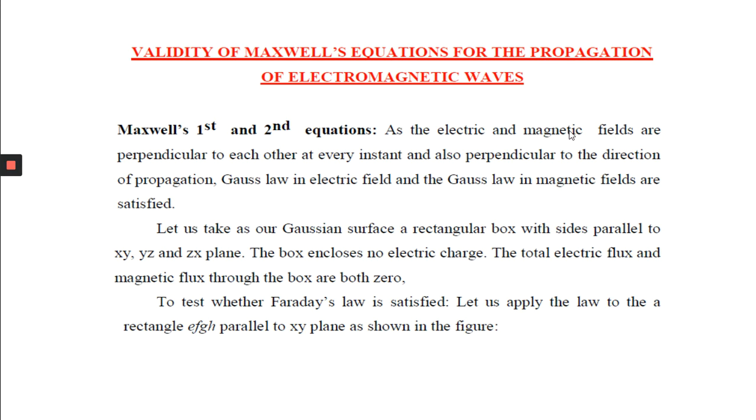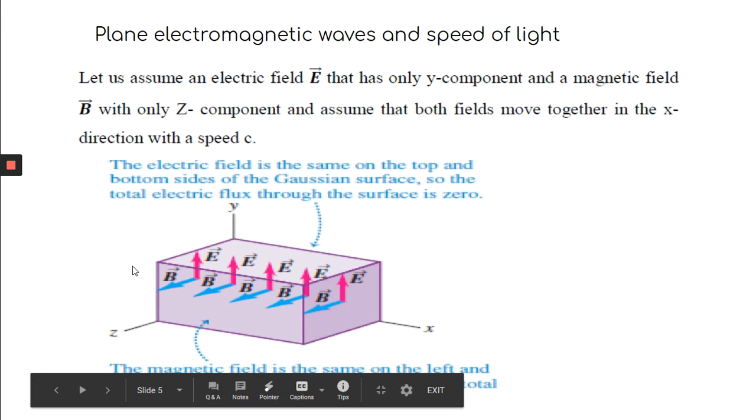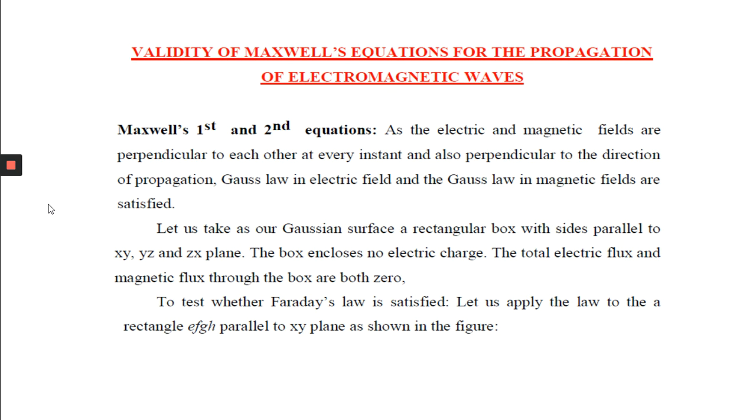So as the electric and magnetic fields are perpendicular to each other at every instant and also perpendicular to the direction of propagation, Gauss law for electric field and Gauss law for magnetic field are satisfied. Let me explain this. When you consider this surface and this surface, the electric field is the same on the top and bottom sides of the Gaussian surface, so the total electric flux through the surface is 0. But if you consider this surface and this surface also, when you consider E dot ds, it is automatically 0, because you know that it is perpendicular, it is only along the y direction. So your Gauss law is satisfied.